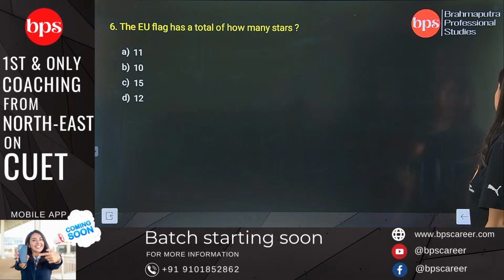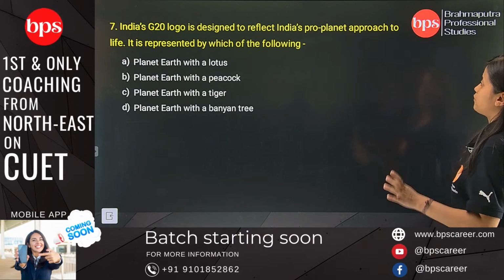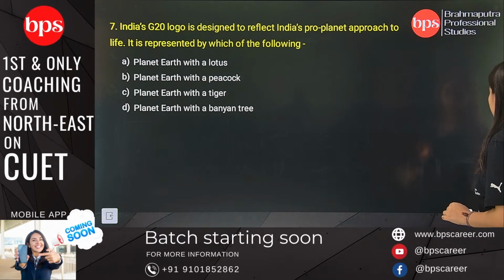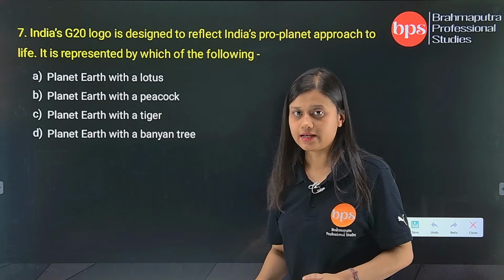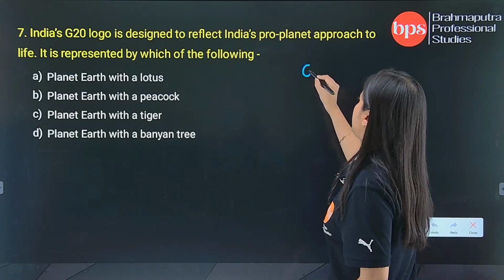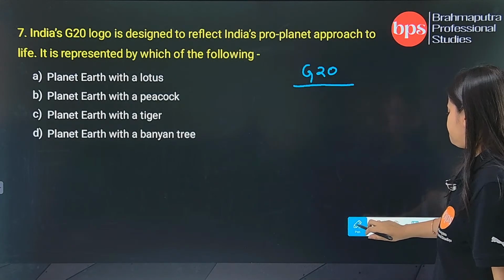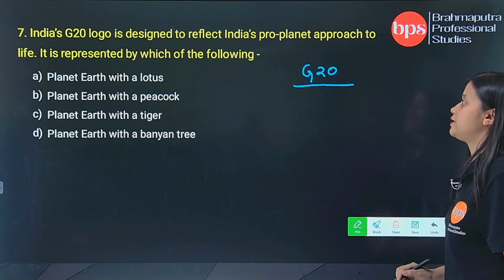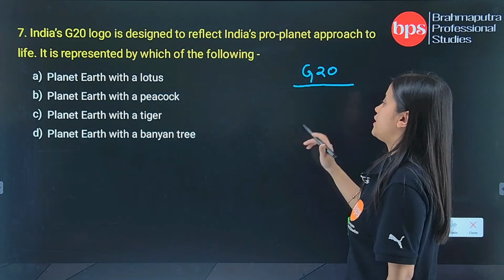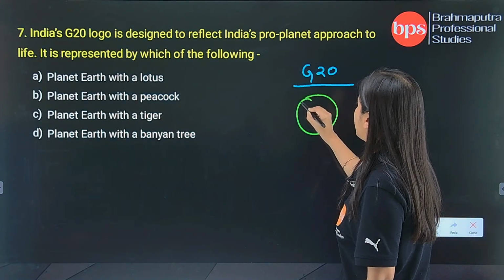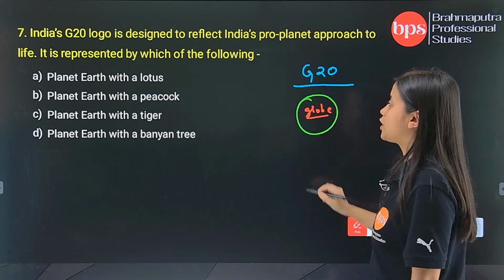Let's move on to question number 7. India's G20 logo is designed to reflect India's pro-planet approach to life. It is represented by which of the following? Now all of you have come across G20 because it is currently hosted by India. I have already taken an MCQ on G20. Since India is currently hosting the G20, everywhere you go you will find the G20 logo. If you have noticed, the G20 logo has a globe.